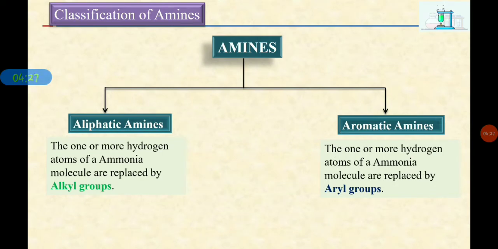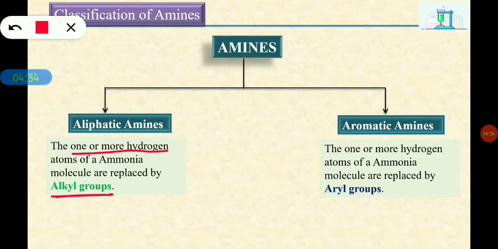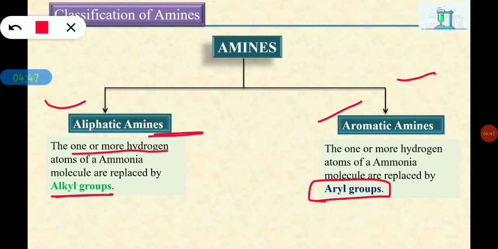In case of aliphatic amines, we are going to replace the hydrogen atoms by the alkyl group. Similarly, in case of aromatic amines, we are going to replace the hydrogen atoms by the aryl group. The only difference between aliphatic and aromatic amines is that in case of aliphatic amines, we are replacing the hydrogen atom by the alkyl group R, whereas in case of aromatic amines, we are going to replace the hydrogen atom by the aryl group, or simply we can write it as Ph, that is phenyl ring.